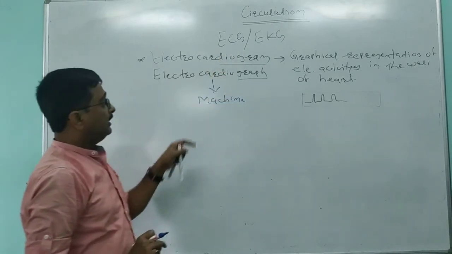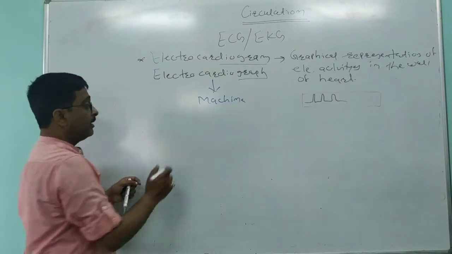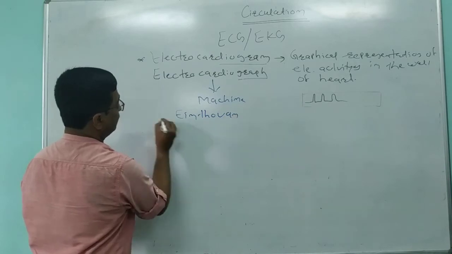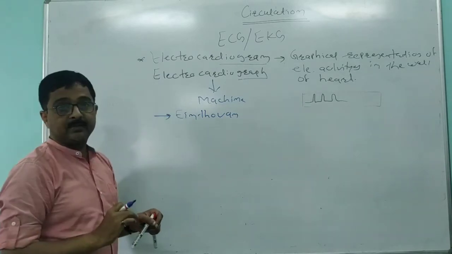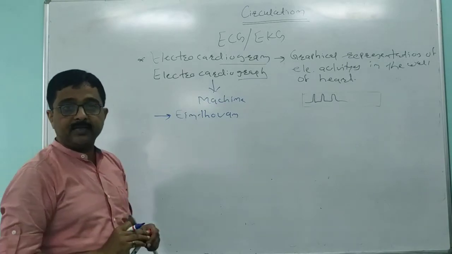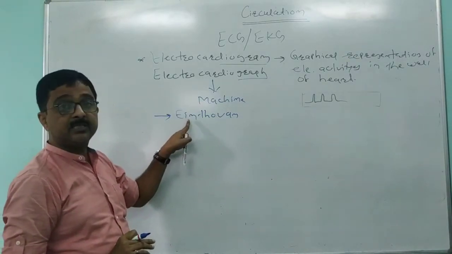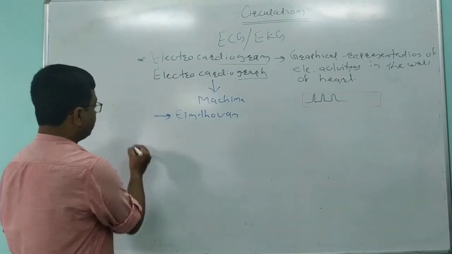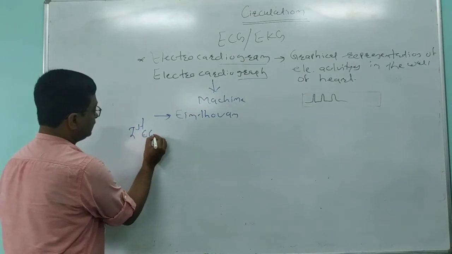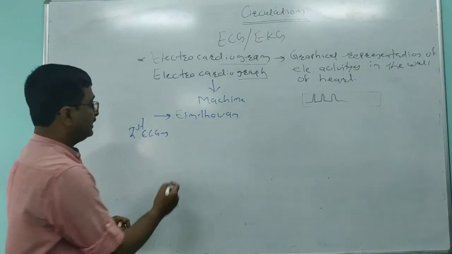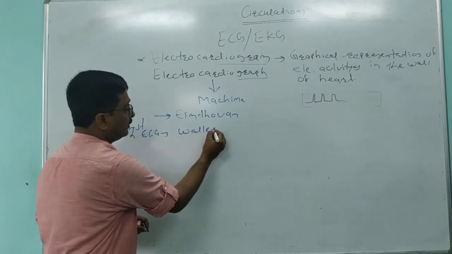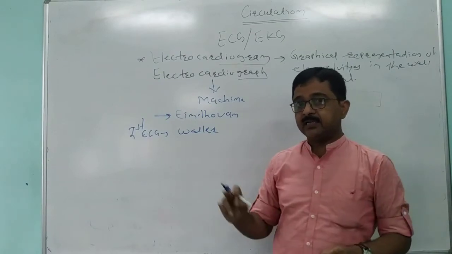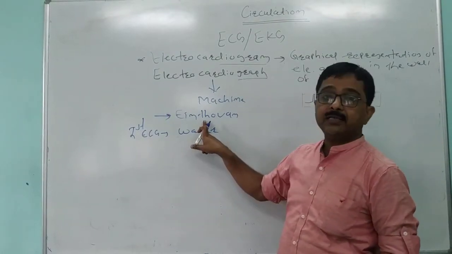Now, this machine, the electrocardiograph, was discovered by Einthoven. This scientist first discovered a machine for recording the electrical activities. With the help of this machine, the first ECG was recorded by another scientist whose name was Waller. So, Waller first recorded an ECG by a machine discovered by Einthoven.